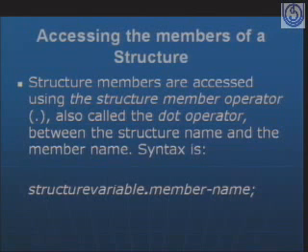Like here in the example, look here, the syntax is structure variable like stud1 or stud2, then you have to place one dot operator, and then you have to write the complete member name. Suppose if you want to initialize, you can initialize over here. Suppose if you want to provide any value, you can provide the value. Suppose the value is to be taken from the user, then also you can take the value by accessing the structure member by placing structure variable dot member name. Let us see an example here.